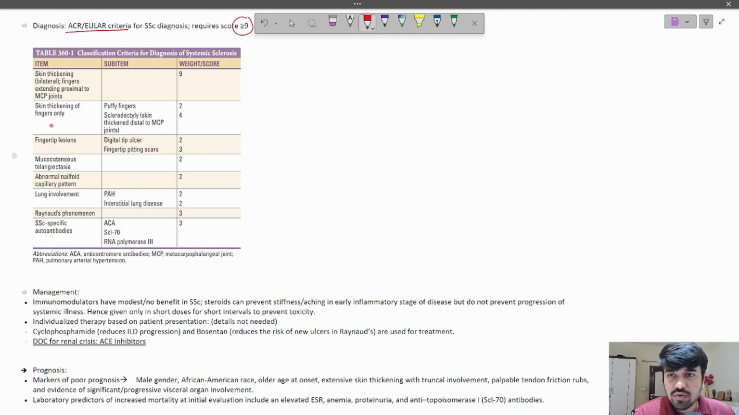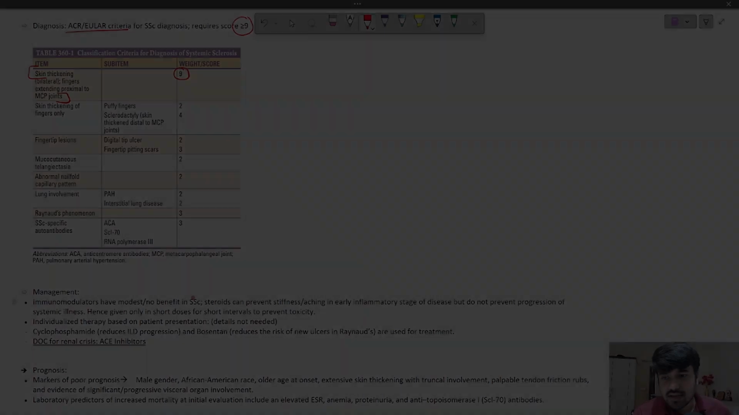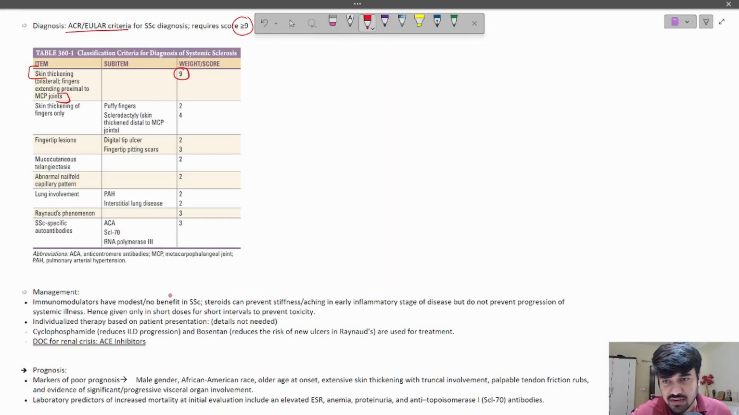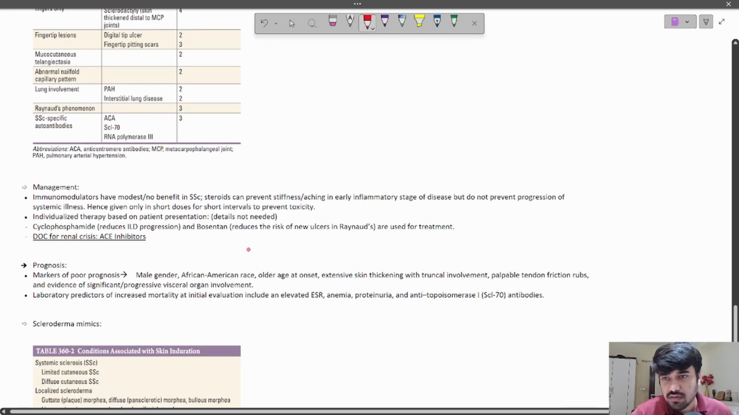Now, no need to remember all these, just remember that bilateral skin thickening which is extending proximal to the metacarpophalangeal joint single-handedly carries a score of 9. That means this is a pathognomonic finding for systemic sclerosis, right? The rest of the findings have different weights, and a combination of these will help us come to a clear-cut diagnosis. Then moving on to the management of systemic sclerosis.